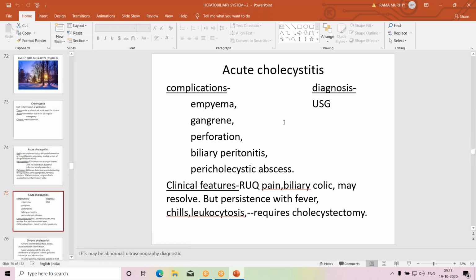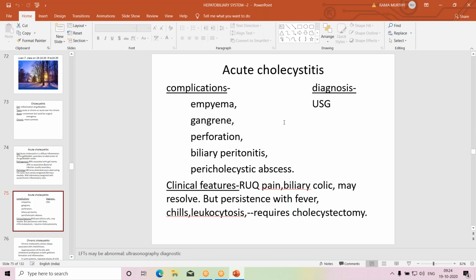Clinical features first. The patient will have right upper quadrant pain, that is the region of the gallbladder, biliary colic, which may resolve in mild cases. But if it persists, and particularly when it is associated with nausea, vomiting, high-grade fever, chills, leukocytosis, then one has to think of cholecystectomy, that is removal of the gallbladder. Otherwise, the complications may arise.